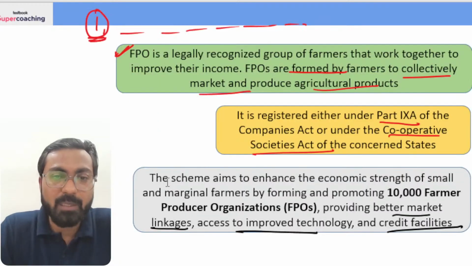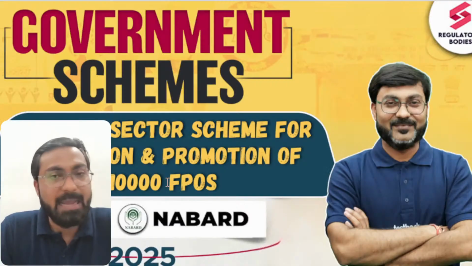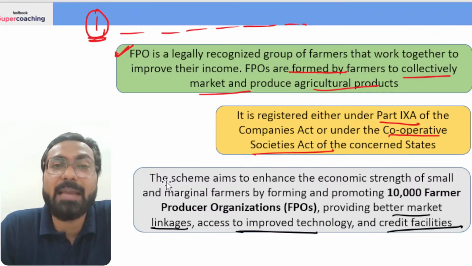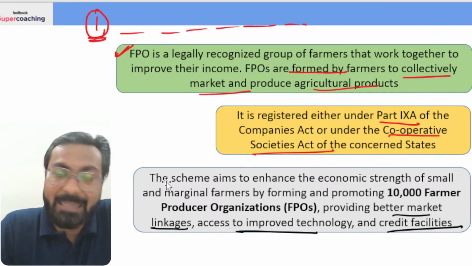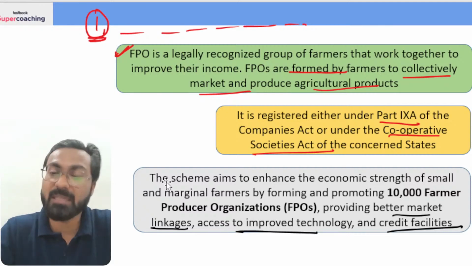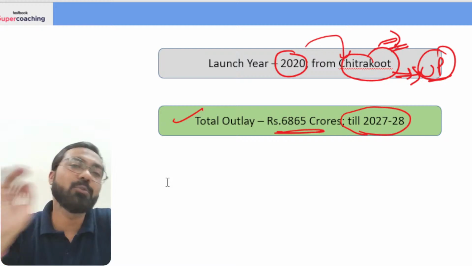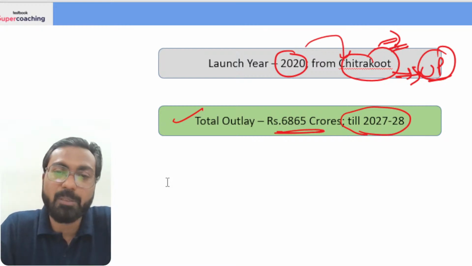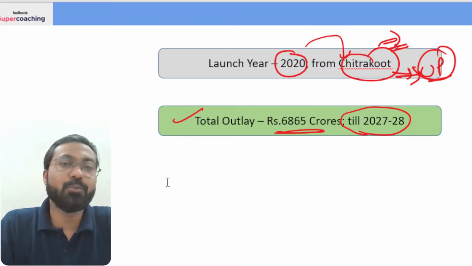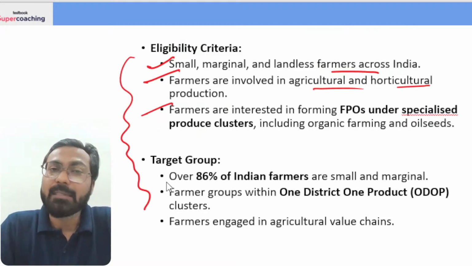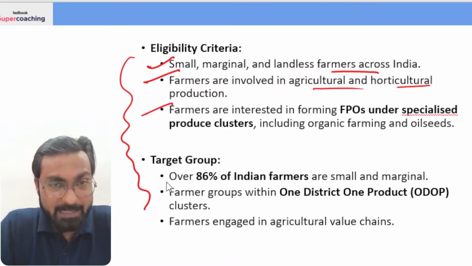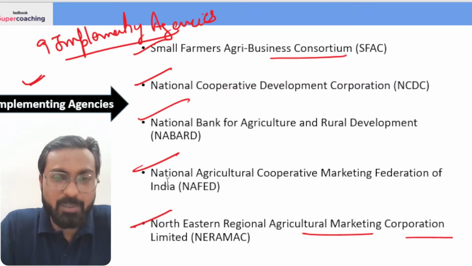The scheme aims to form and promote the 10,000 FPOs across the country, and thereby providing better market linkages, access to improved technology, and credit facilities to the farmer. It was launched in 2020 from Chitrakoot in Uttar Pradesh. The total outlay of the scheme is 6,865 crores till 2027-28. All small, marginal, and landless farmers across the country who are interested in forming FPOs are eligible.